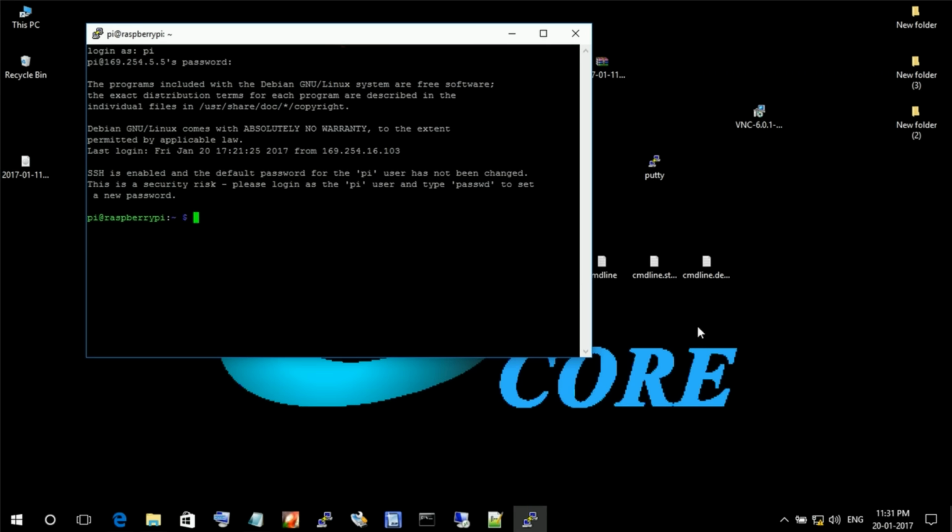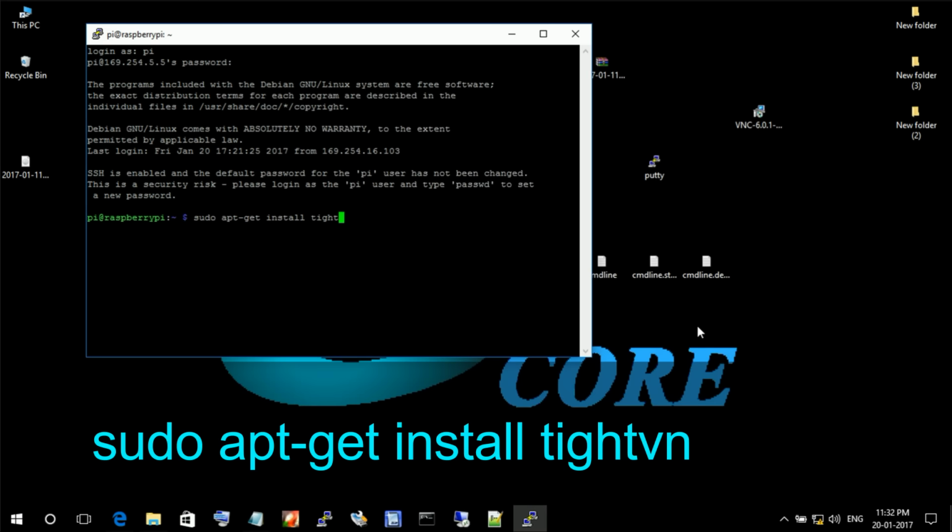Next we are going to access desktop of our Pi. For that we have to download two packages. First one is VNC server and next one is XRDP. Next you should type sudo apt-get install tightvncserver.